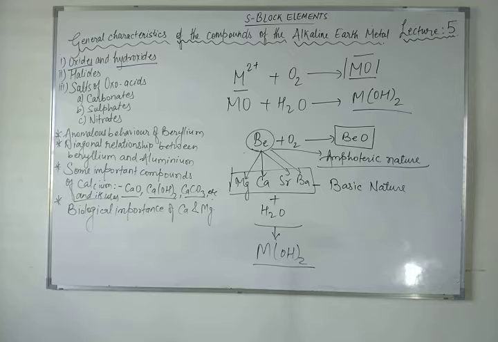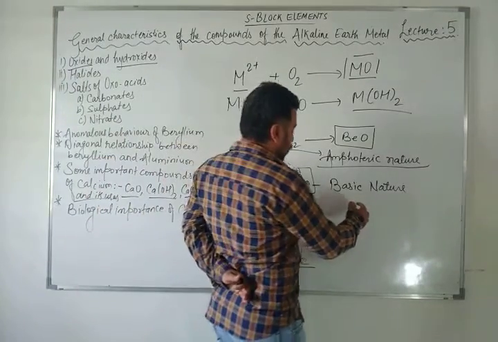So beryllium hydroxide is amphoteric. It reacts with acid and alkali both. So beryllium hydroxide reacts with alkali and acid both because it has an amphoteric nature, and after the reaction it will give you the beryllate ion. First of all I would like to say, dear students, if we talk about alkali and alkaline earth metals, which is more basic? You can see group number 1 and group number 2, right?